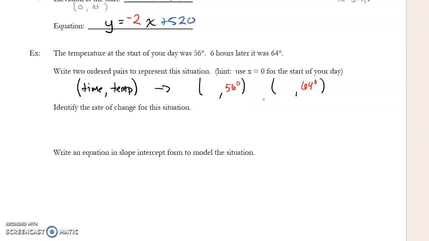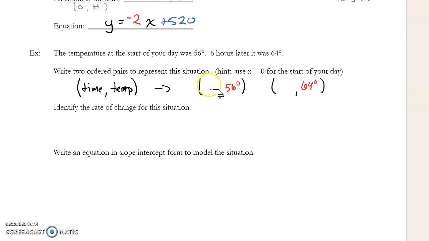Well, the only thing that truly matters is that this one is 6 hours past this one. So if I put 1 in here, I can't put 6 here. I have to put 7. That's okay. I can do that.